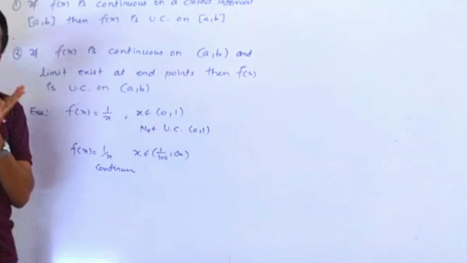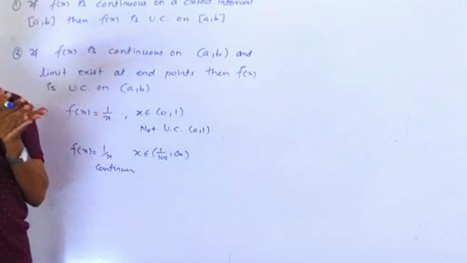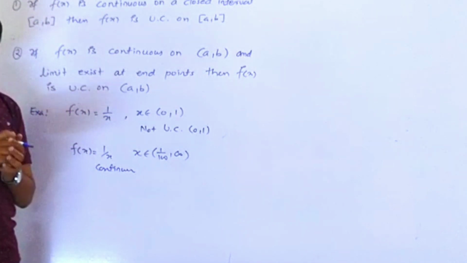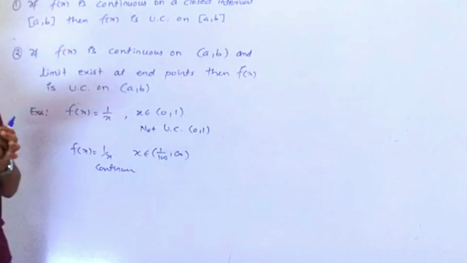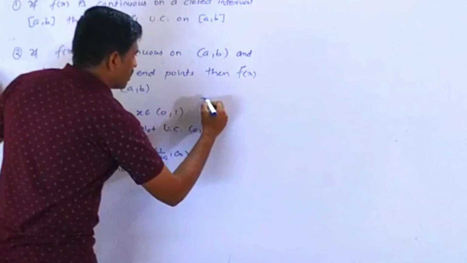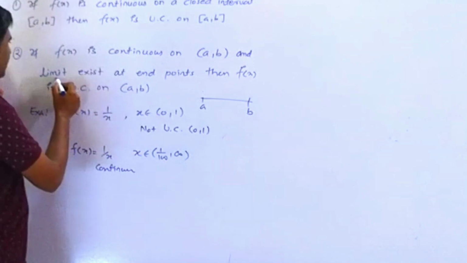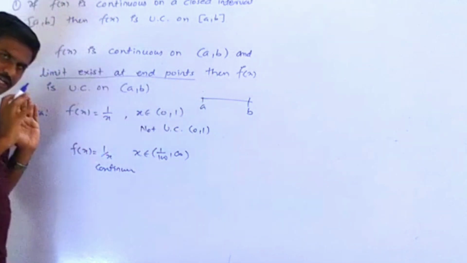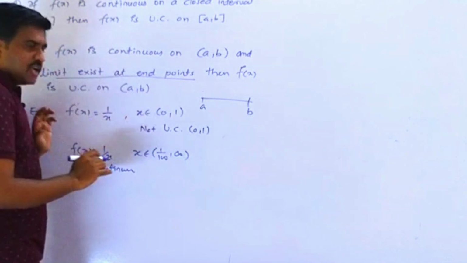Now how to check the limit at the end point? When we say limit, we know the concept of left hand limit and right hand limit, but in this result you have to check only one side limit. Like this, I take a and b. Limit exists at the end point means the limit exists and is finite.